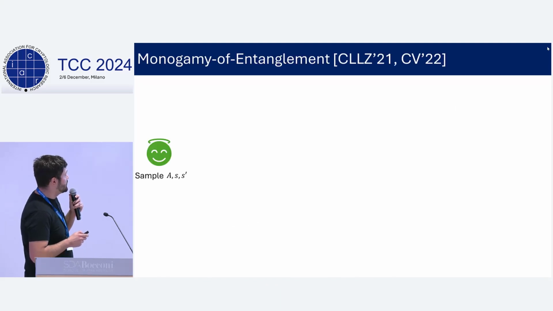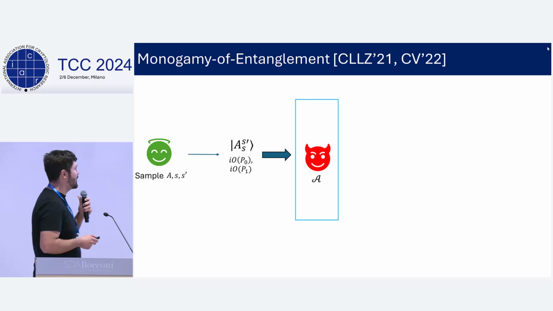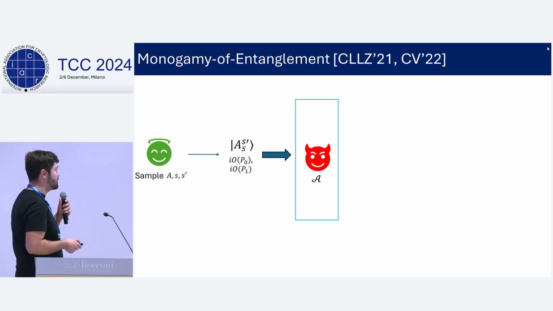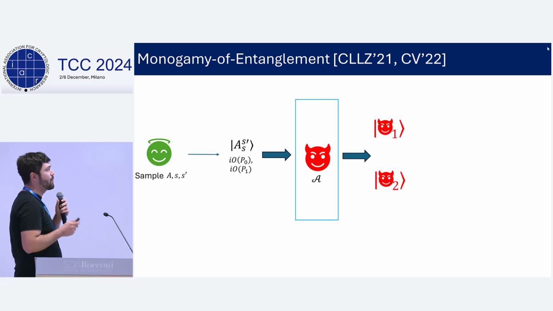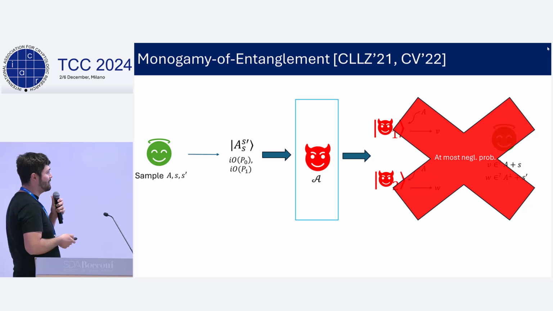And these coset states satisfy a very nice property called monogamy of entanglement, which is formalized as follows. The adversary receives a random coset state alongside the obfuscations of the membership checking programs for the primal and dual cosets. And it tries to create two pirate adversaries that will later try to output vectors in the primal and the dual coset, like here. And after the splitting, they even get the subspace description, but of course they don't get the coset shift elements S and S prime. And previous work showed that no polytime adversary can win this game with non-negligible probability.